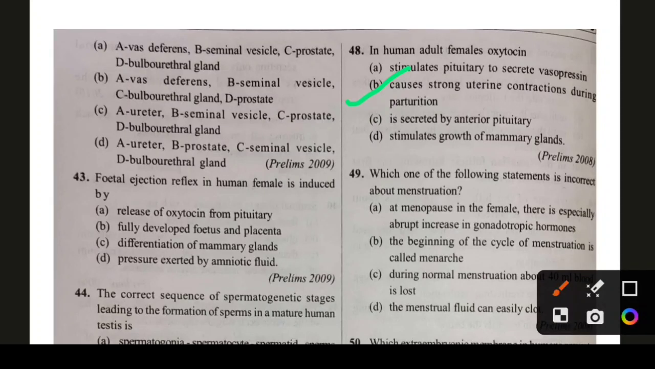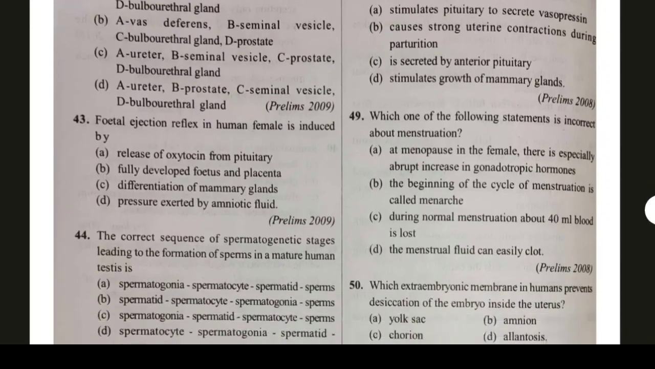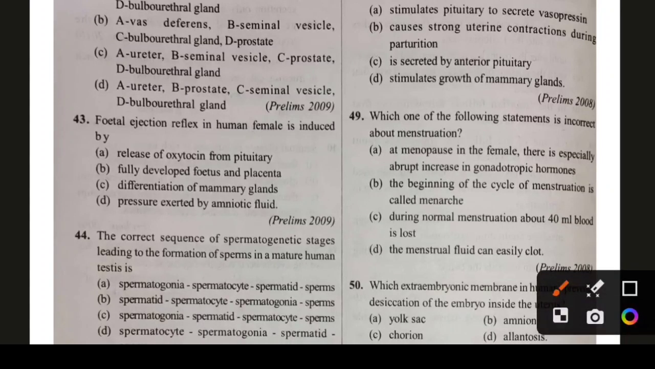Okay. Question number 49. Which one of the following statements is incorrect? At menopause, in the female there is an abrupt increase in gonadotropin hormone. Correct. The beginning of cycle menstruation is called menarche. Yes. During normal menstruation, about 40 ml of blood is lost. Correct. Option D, menstrual fluid can easily clot. No. If menstrual fluid clots, then some abnormality is present. Okay. That is not good for health.